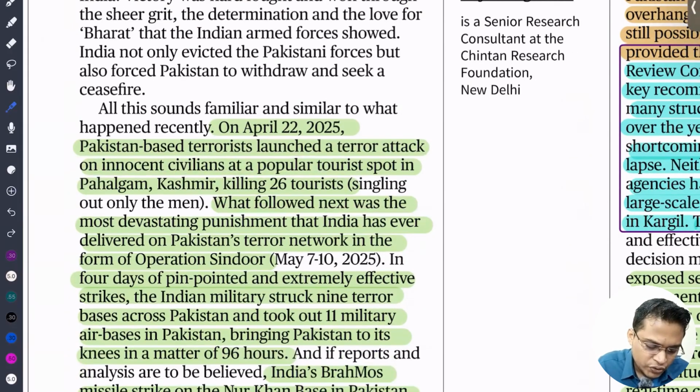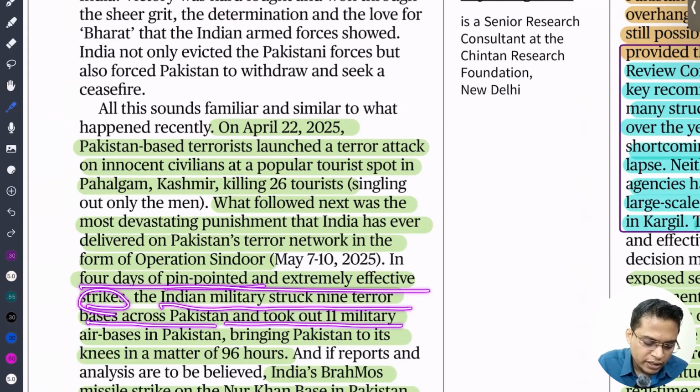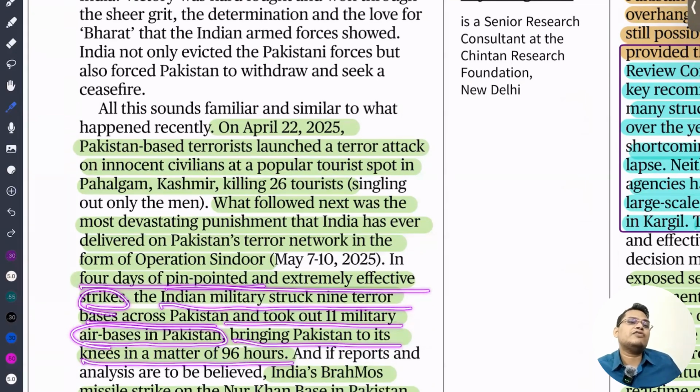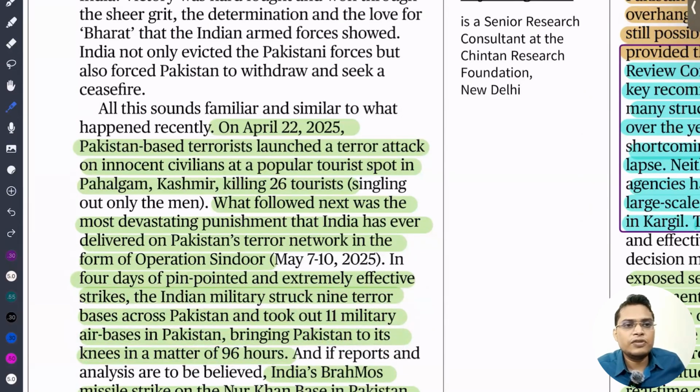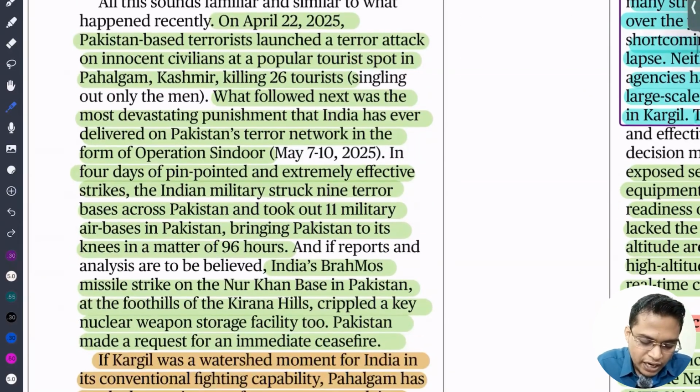In Operation Sindoor, four days of pinpoint and extremely effective strikes, the Indian military struck nine terror camps across Pakistan, took out 11 military bases and brought Pakistan to its knees in 96 hours. Just 96 hours, we have taught them a lesson. India used BrahMos missile strikes on the Noor Khan airbase in Pakistan, near the foothills of the Kirana Hills, crippling the nuclear weapons storage facility. Pakistan made a request for an immediate ceasefire.